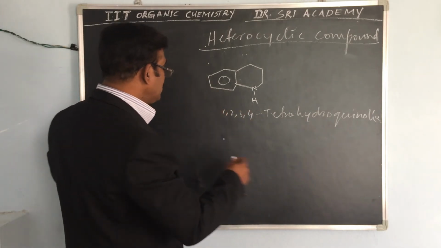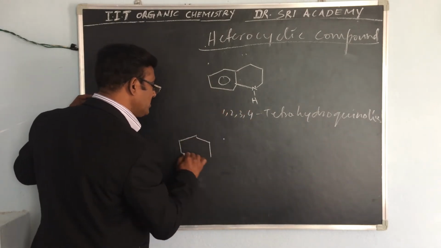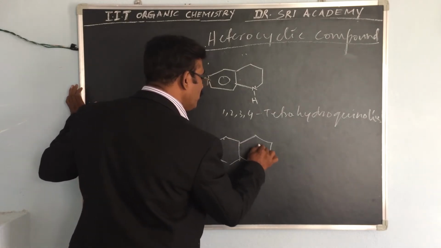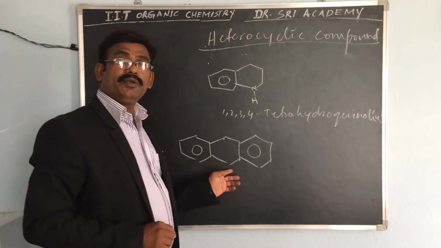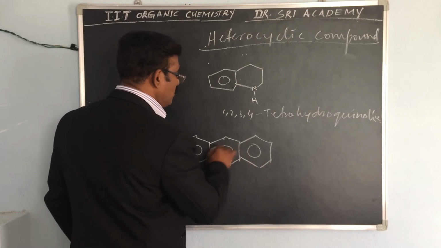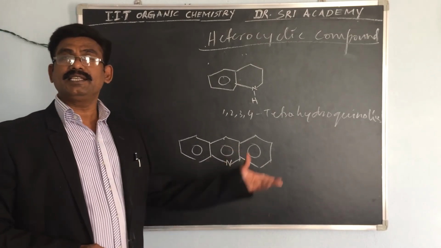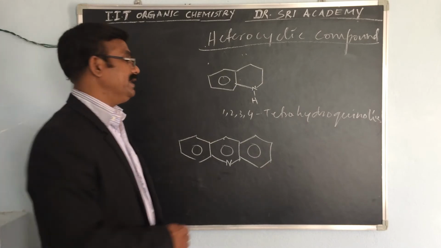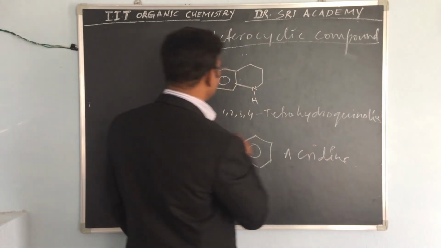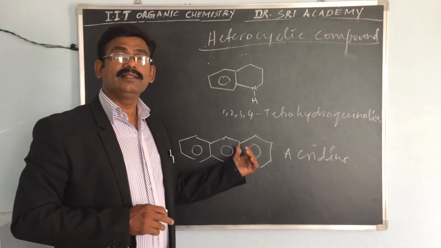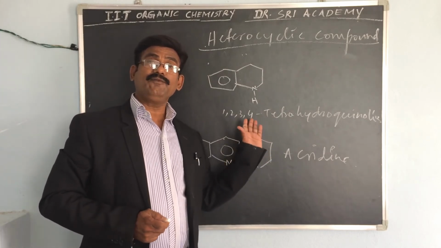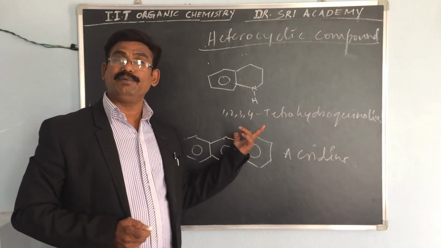If 3 rings are there, how can you give this name? If the middle ring contains the 1 heterocyclic atom, what is this name? We can say simply acridine. So this is tetrahydroquinoline, and this is acridine. These are a few examples of 2 or 3 rings.